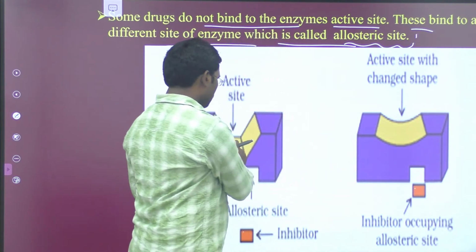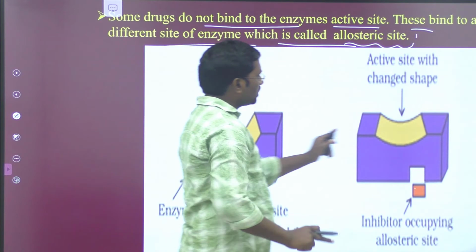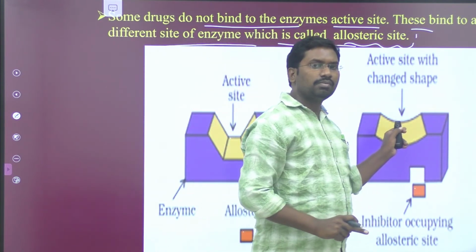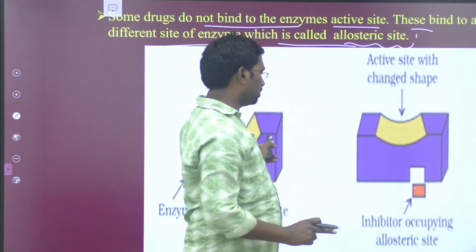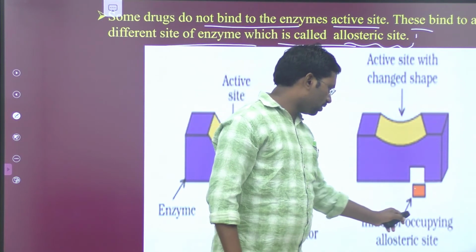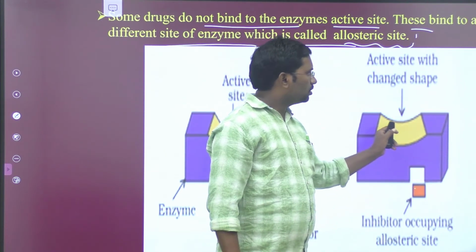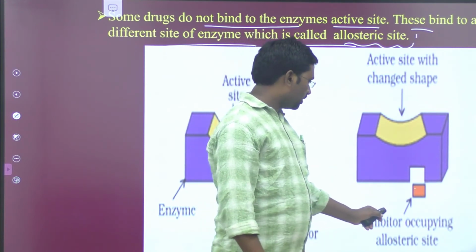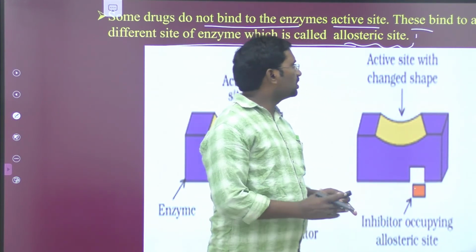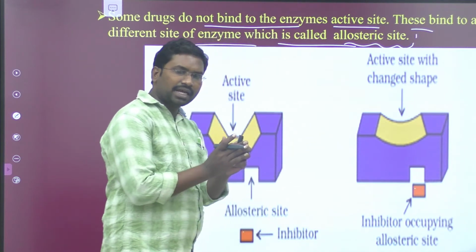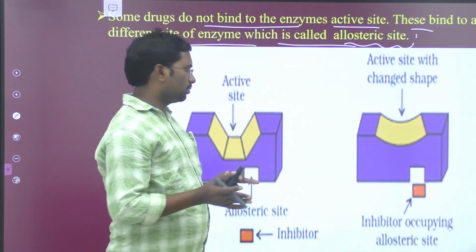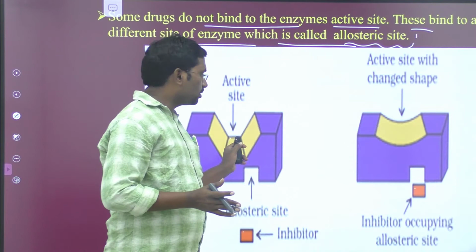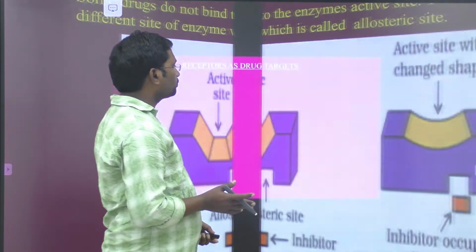This is one active site of the enzyme, but this is another active site, and its shape is different from this one, because due to the inhibitor occupying the allosteric site, the enzyme changes its shape. After the inhibitor leaves the allosteric site, the enzyme regains its original shape. So this is the difference between this image and this image.